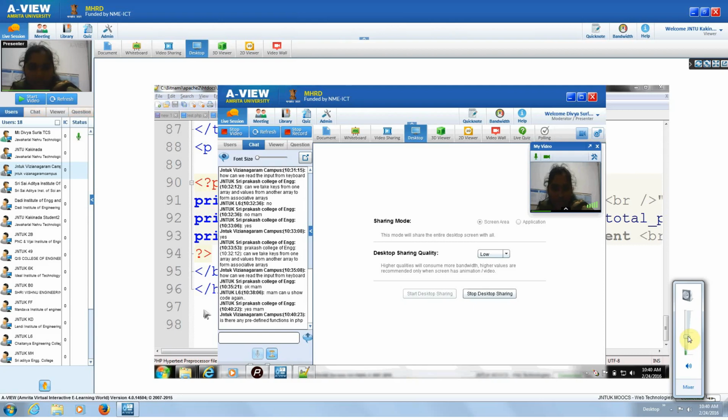Is there any predefined functions? Yes, we have many predefined functions regarding reading values. See, for getting the values, these are the functions. When you post, that means when you submit, either using $_POST or $_GET, whatever method you are using in form submission, using that you can read the value.